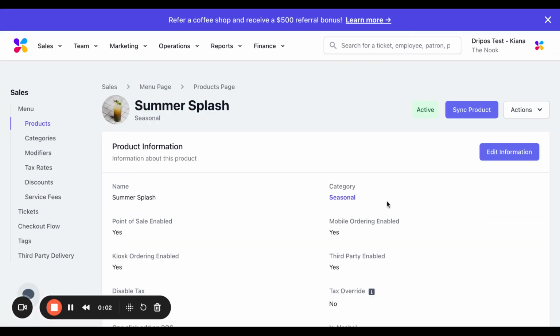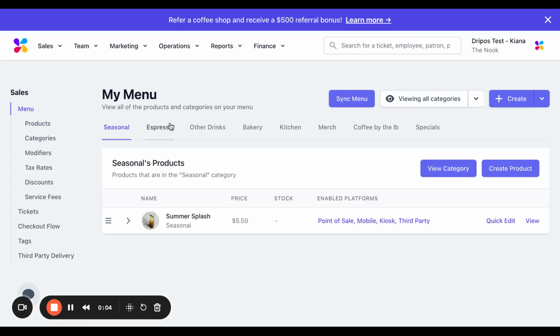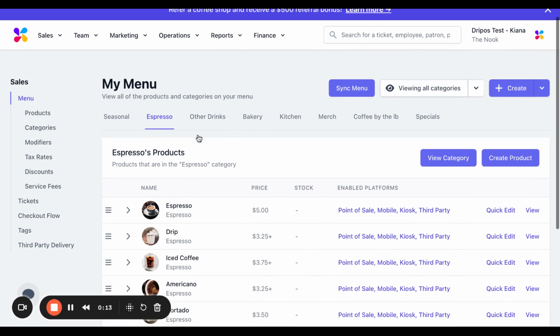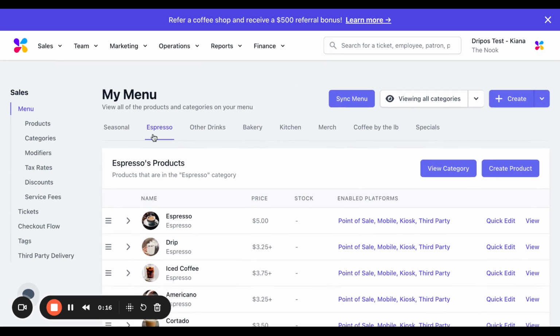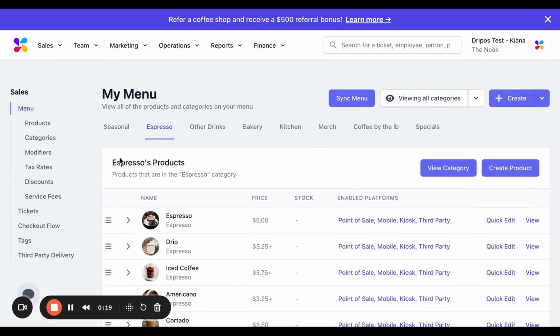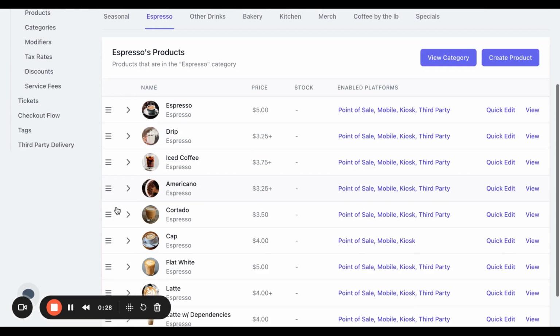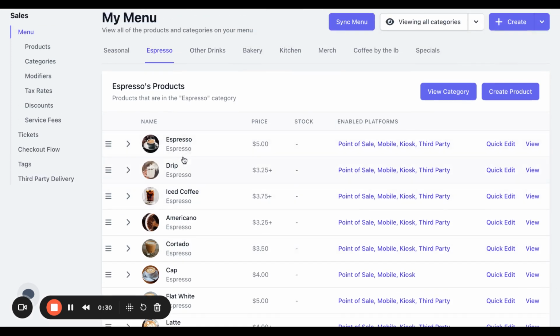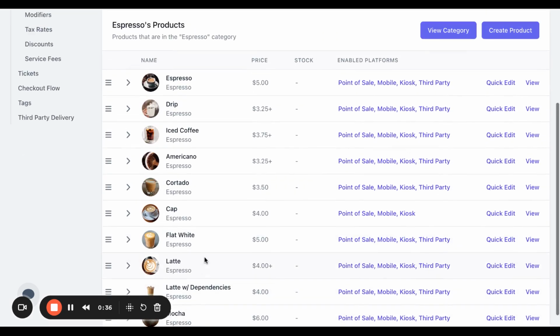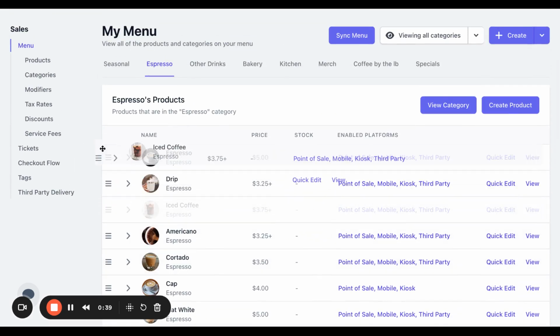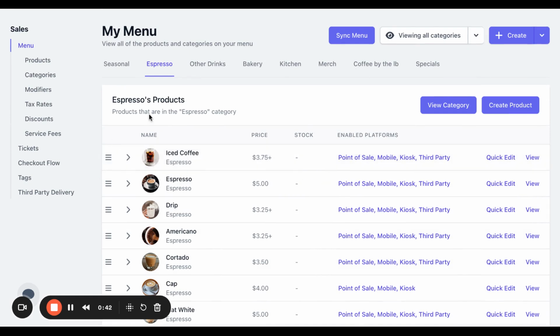Now let's touch on how we would go about rearranging our menu. So when we go to the sales menu page on the web dashboard, we'll find all of our categories up at the top here. And if we click into any category listed, we'll see our products. So to edit the order of products in a given category, you're going to want to just click on this 3-line icon to its left and drag to your desired location. So whatever appears at the top will be the first item displayed on all of your platforms, and whatever is at the bottom is what will display last. So if you wanted to reorganize these, you would just drag and move those.